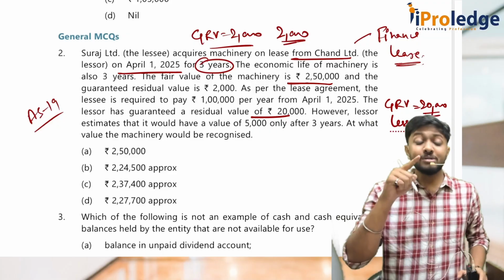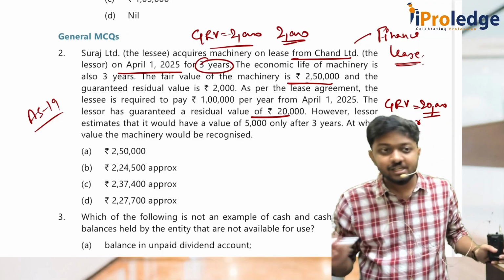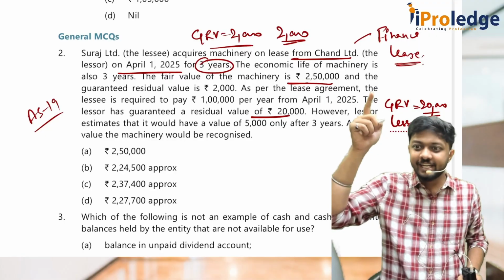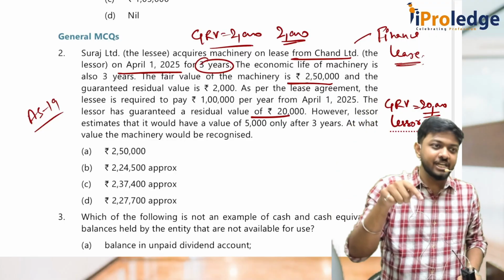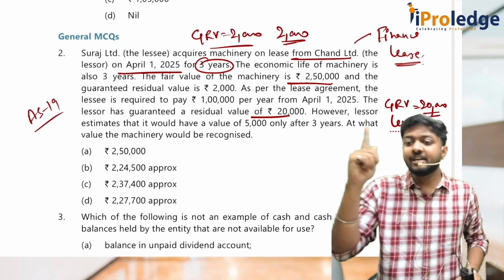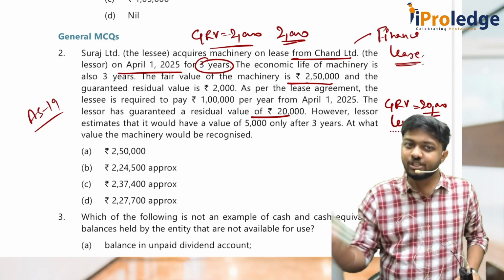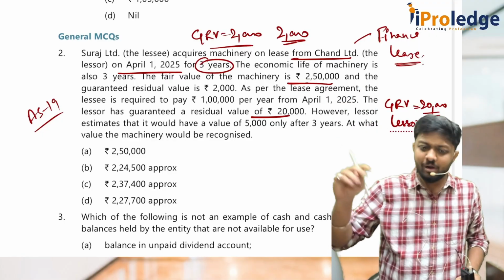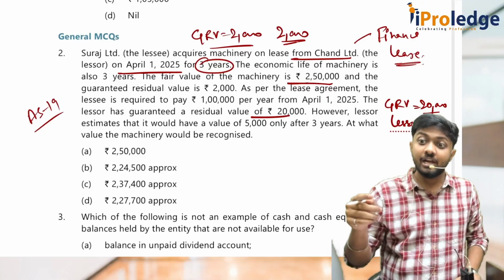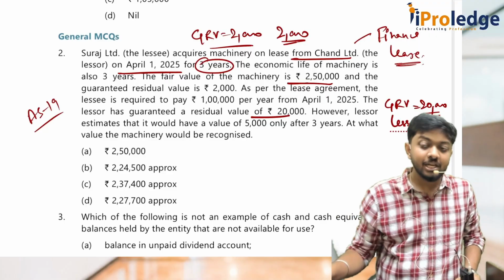Please, you have to understand this difference. You remember GRV, UGRV from AS 19, correct? Guaranteed residual value, unguaranteed residual value. How much has the lessee guaranteed the lessor? It's 2,000. Our lessee has told that no matter what, I will guarantee you 2,000 rupees residual value. That is residual value guaranteed by the lessee.